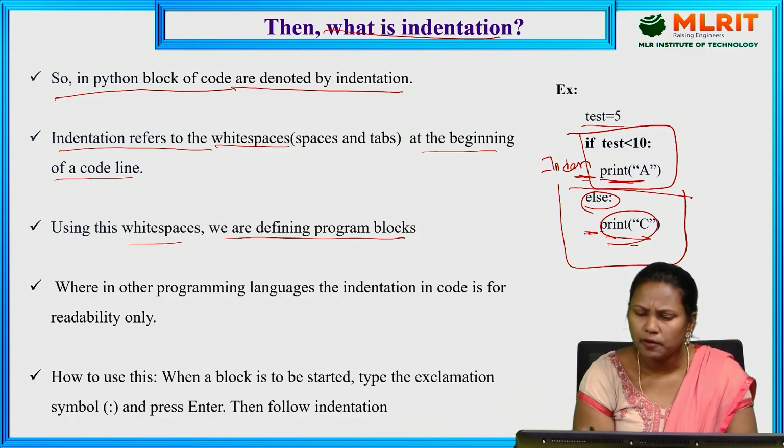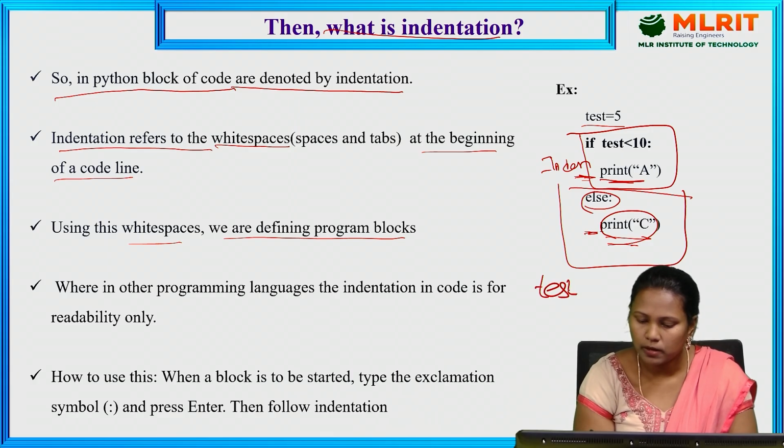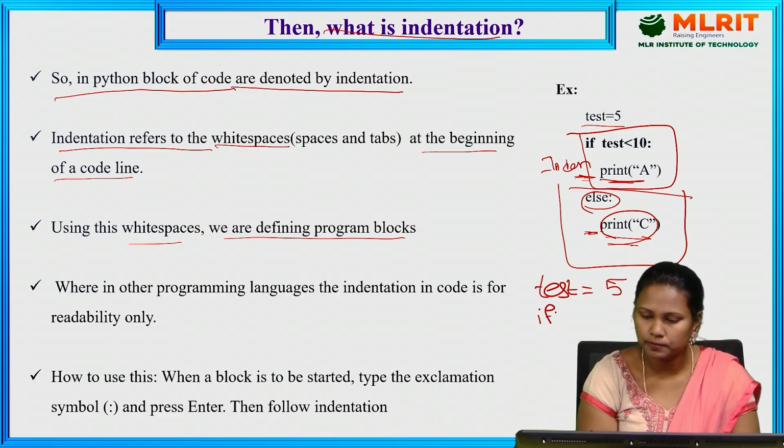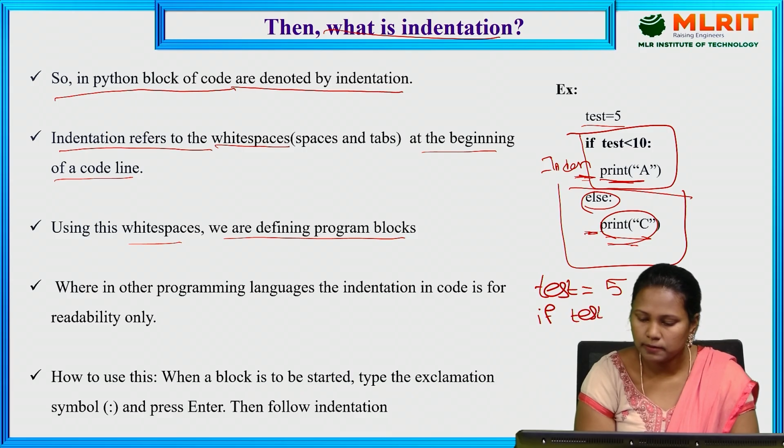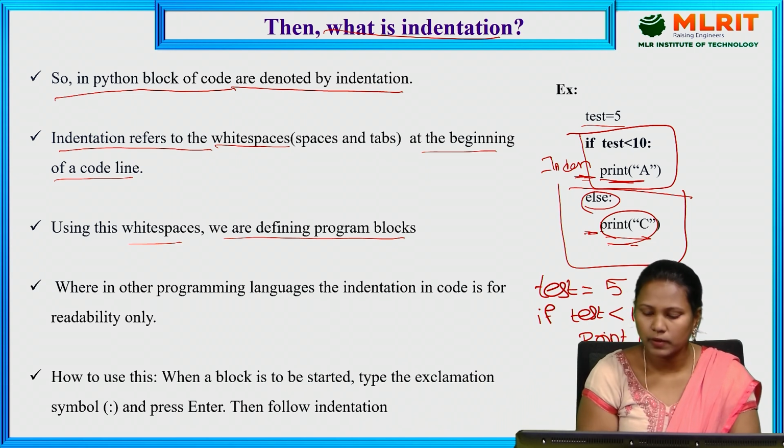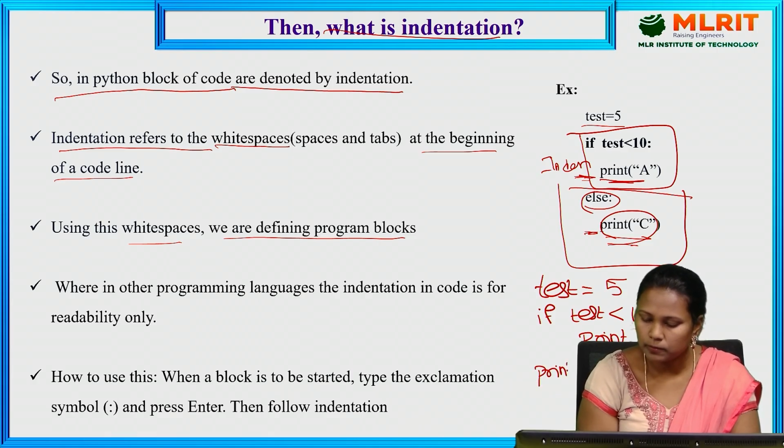For example, test is equal to 5. If test less than 10, print A. Now I am writing print hello.